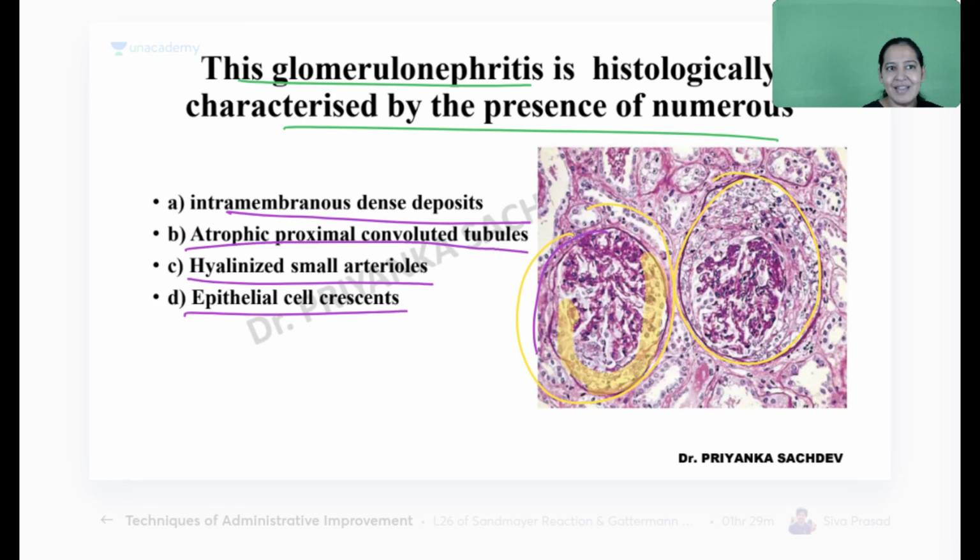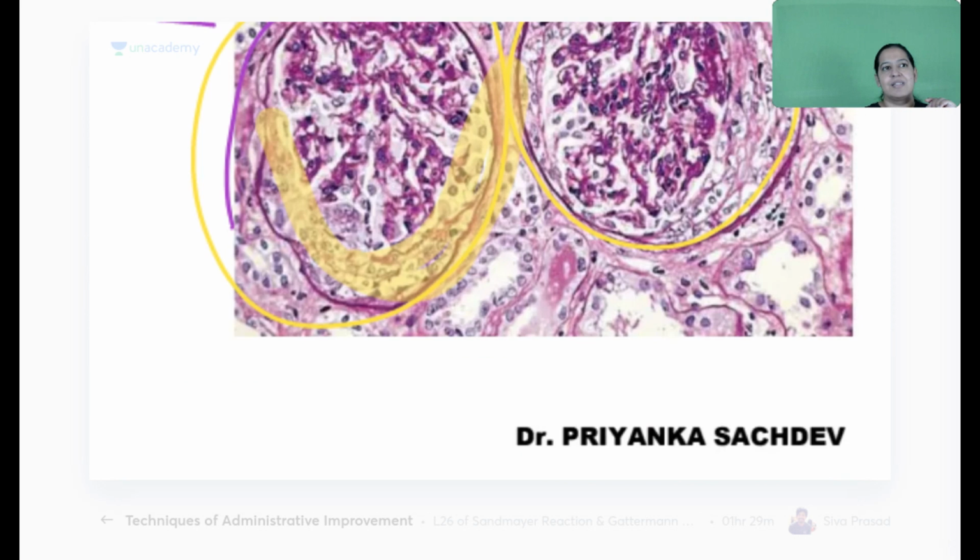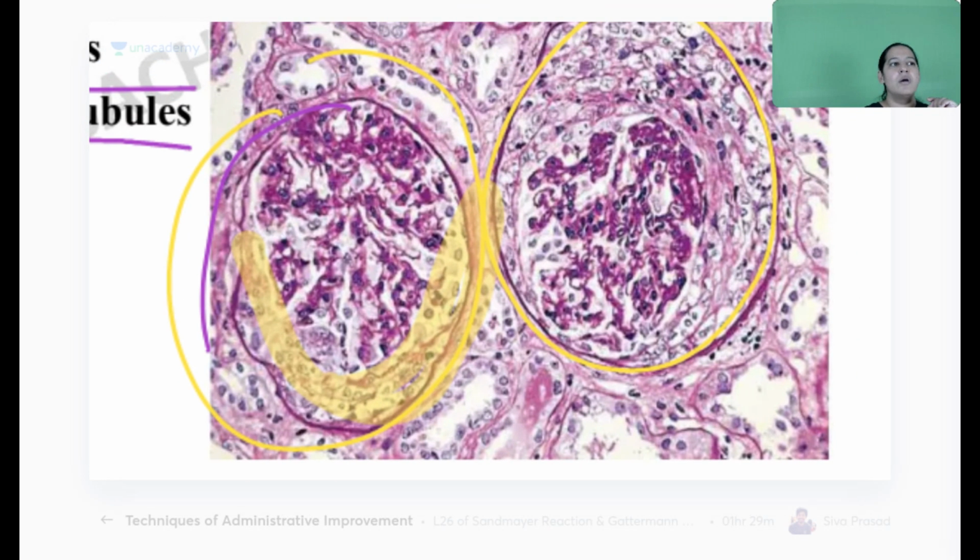You can see the crescent in this. Okay, I will erase it again. I will show you. See the crescent here. In this glomerulus, see the central portion is dark. The peripheral portion is light colored. It is in the form of a crescent. In this glomerulus also, see this portion is dark. This is a crescent. Let me zoom it out and show you the two crescents. Can you see the two crescents now? See, this is a crescent here and this is a crescent here.